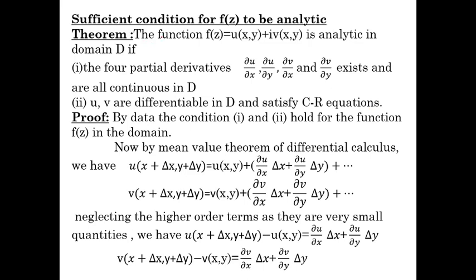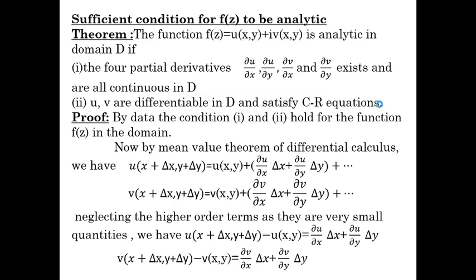So the theorem: the function f(z) equals u plus iv is analytic in a domain D if, first, the four partial derivatives ∂u/∂x, ∂u/∂y, ∂v/∂x and ∂v/∂y exist and are all continuous in domain D. And second, u and v are differentiable in the domain D and satisfy the CR equations.